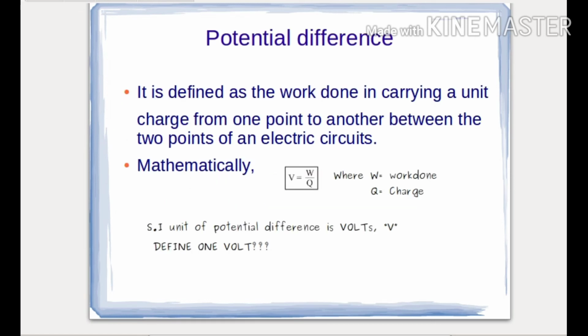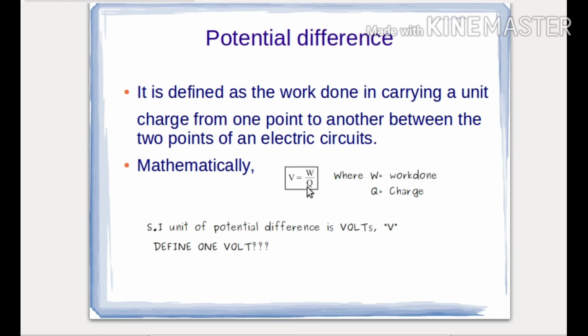So we know that a battery provides a potential difference. So let us see what this potential difference is. It is defined as the work done in carrying a unit charge from one point to another point between 2 points of an electric circuit. This is the basic definition, and soon I will make you understand this definition.